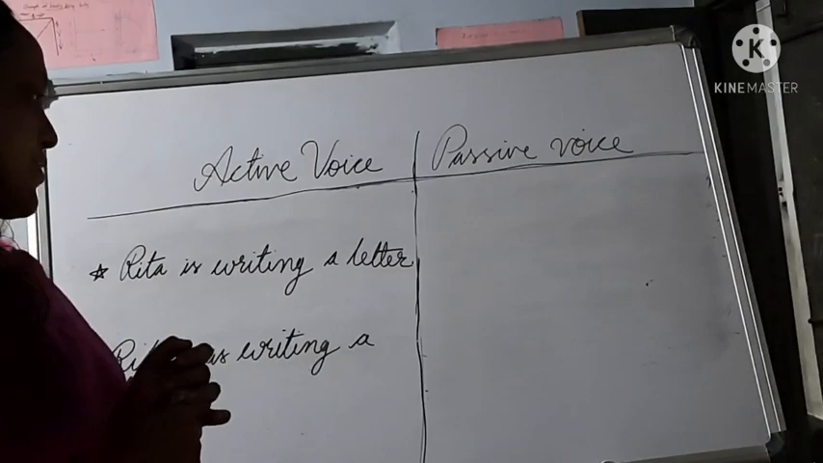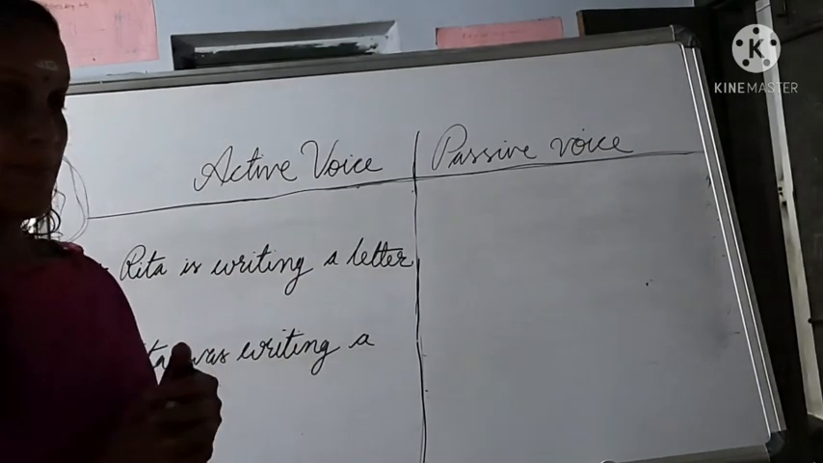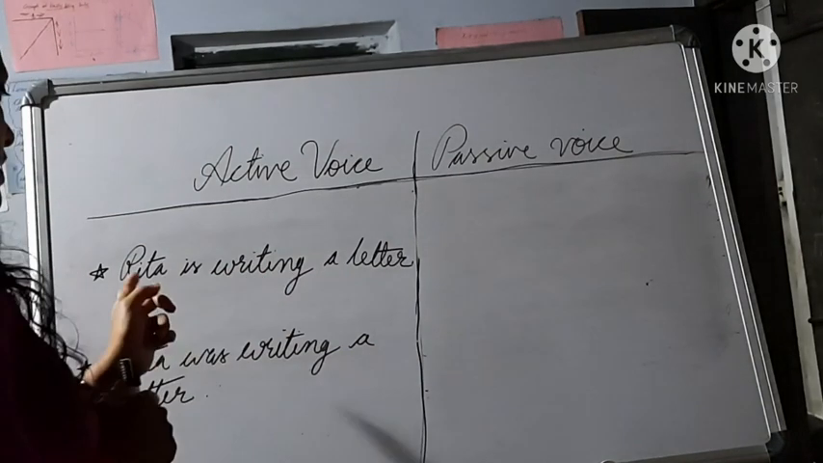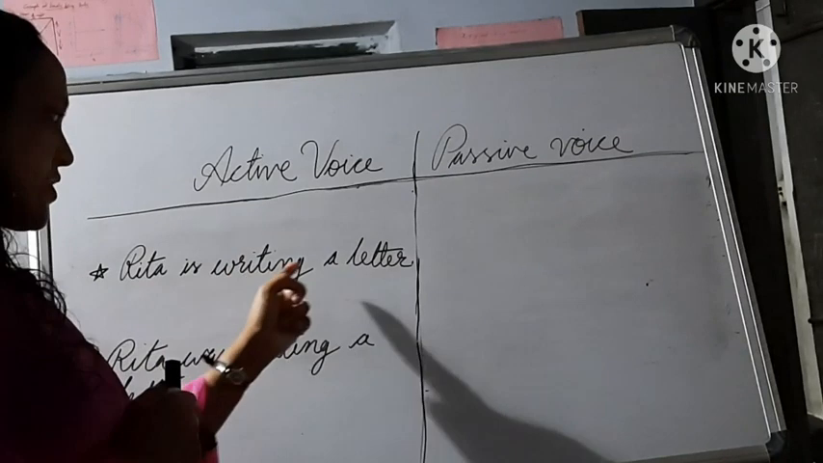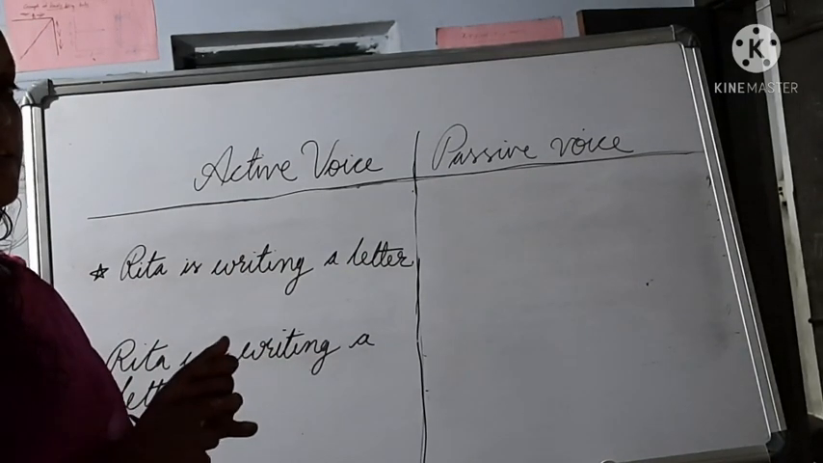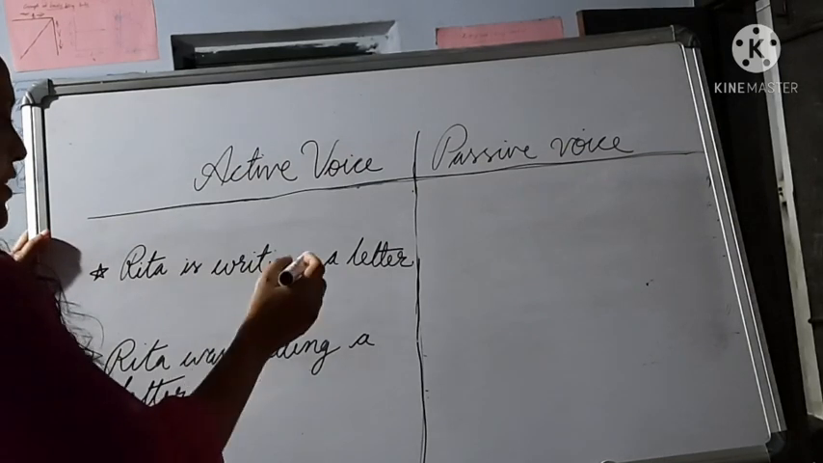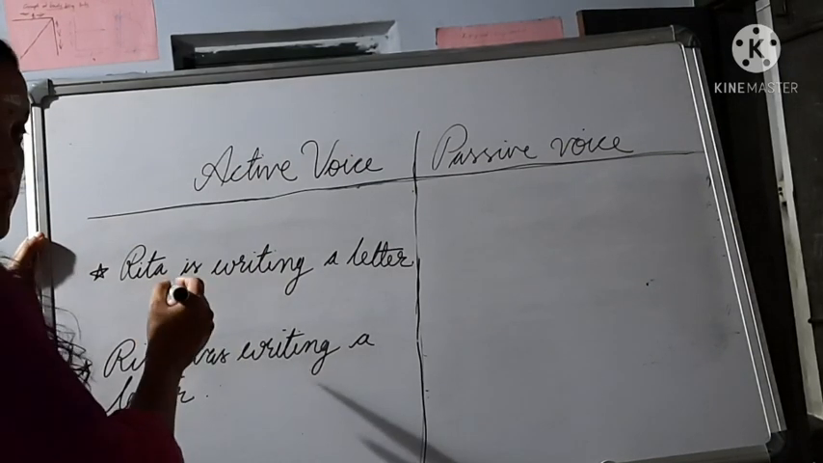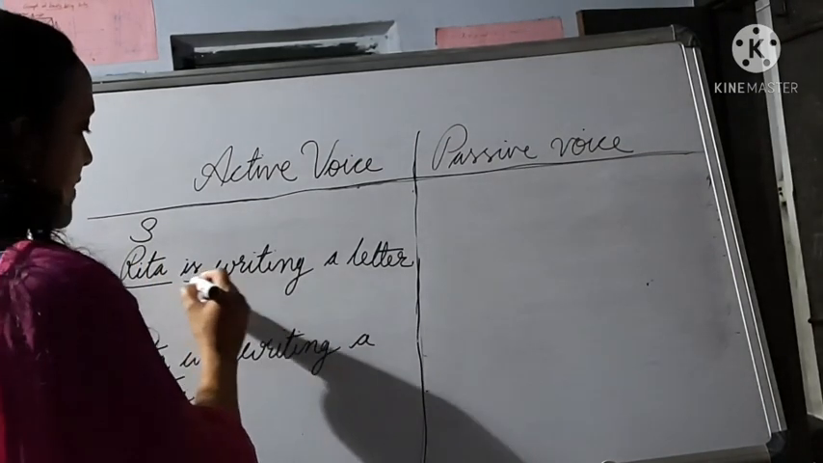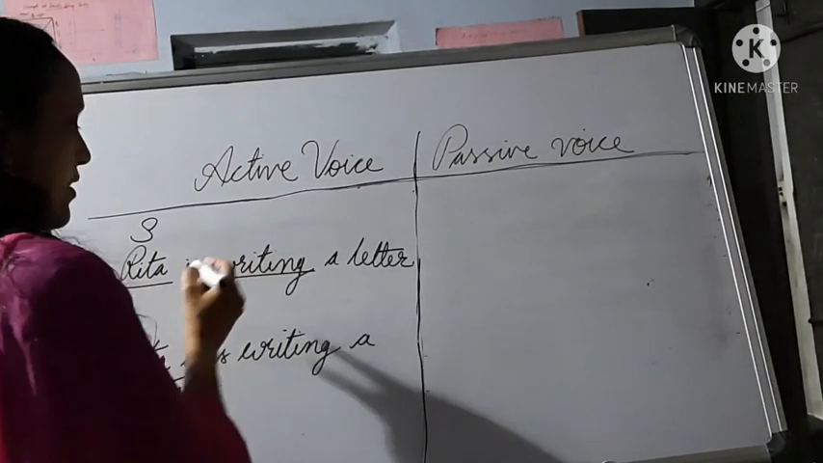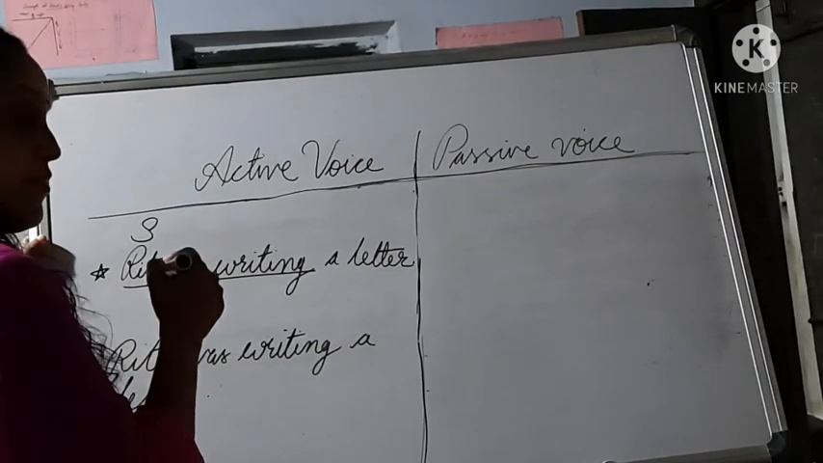Okay. So we already studied simple present tense and simple past tense. So next one is this. Now look at this sentence. Rita is writing a letter. Rita is writing a letter. So let's divide it into subject, verb and object. So Rita is subject. Is writing is verb. What is the tense of that verb?